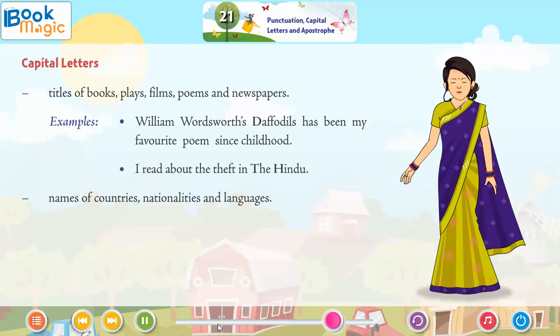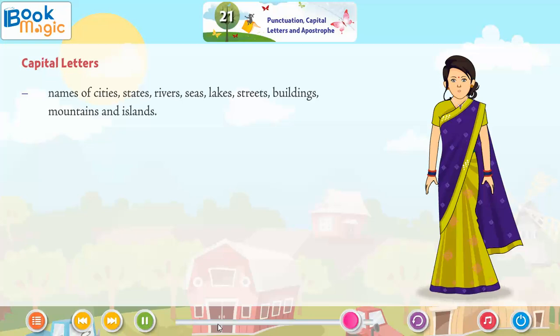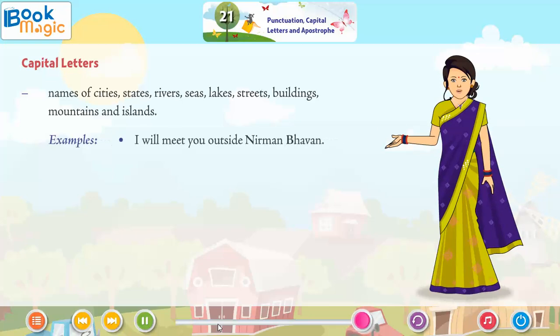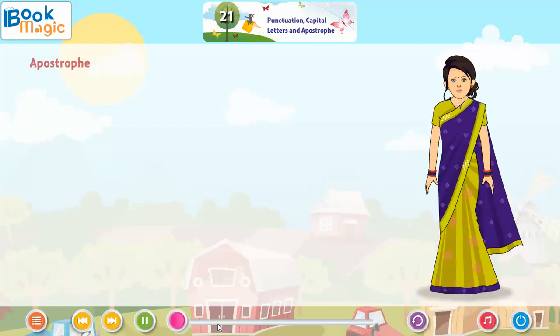Names of countries, nationalities, and languages. Example: I can speak in Punjabi and French. Both languages are understood well in Canada. Names of cities, states, rivers, seas, lakes, streets, buildings, mountains, and islands. Examples: I will meet you outside Nirman Bhavan. Isn't Nirman Bhavan on Ashok Road?